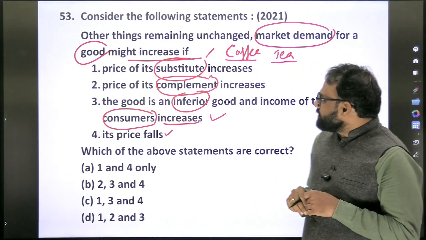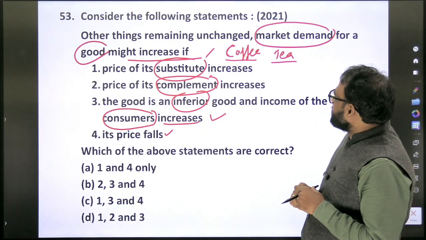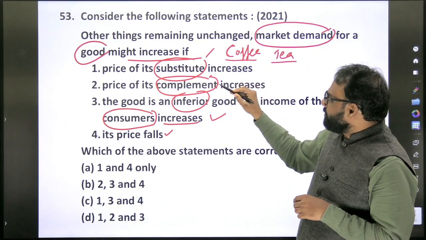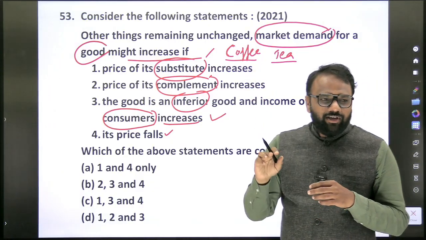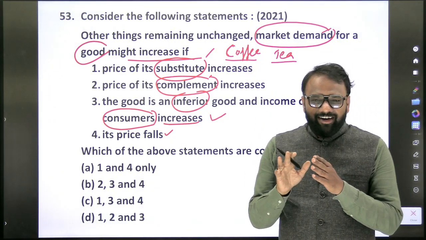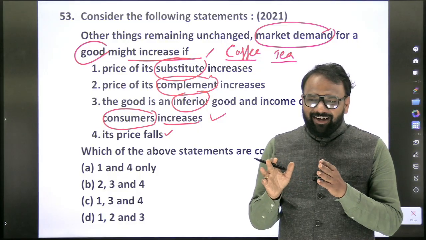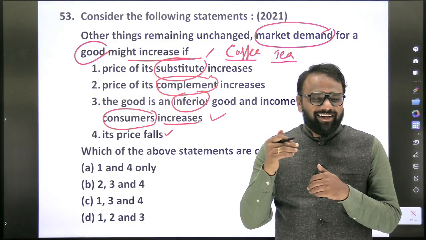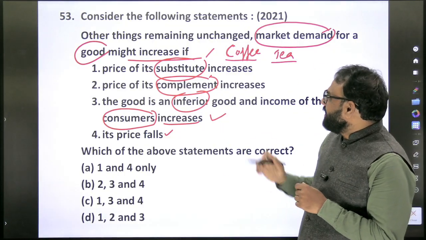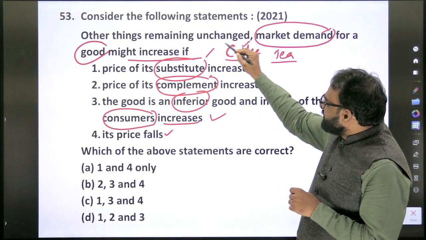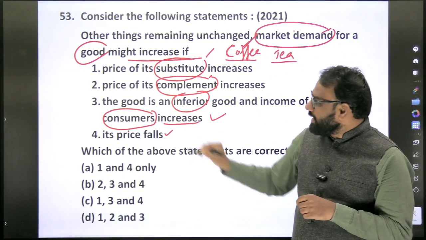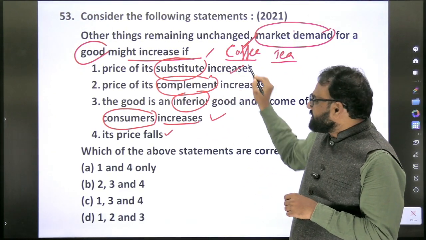Other things remaining unchanged, market demand for a good might increase if the price of its substitute increases. Here the assumption is that a person will drink either coffee or tea, but there are people like me who drink both coffee and tea in one single day, multiple times. Anyhow, to connect to this question, other things remaining unchanged, market demand for coffee might increase if the price of its substitute increases.